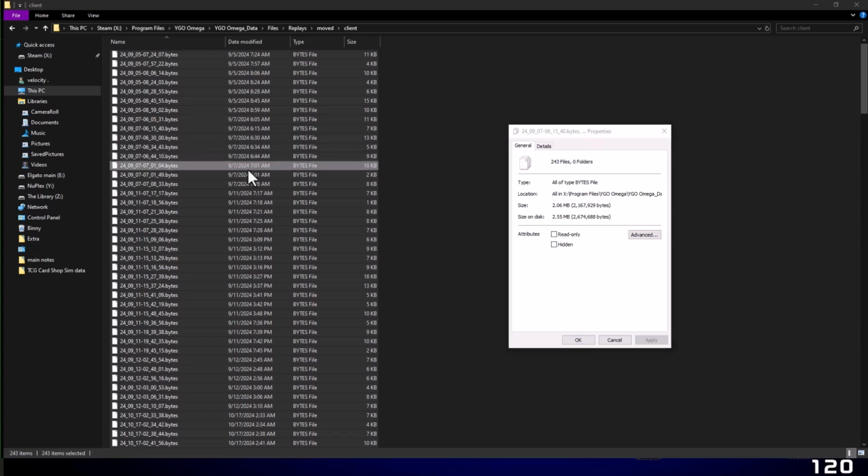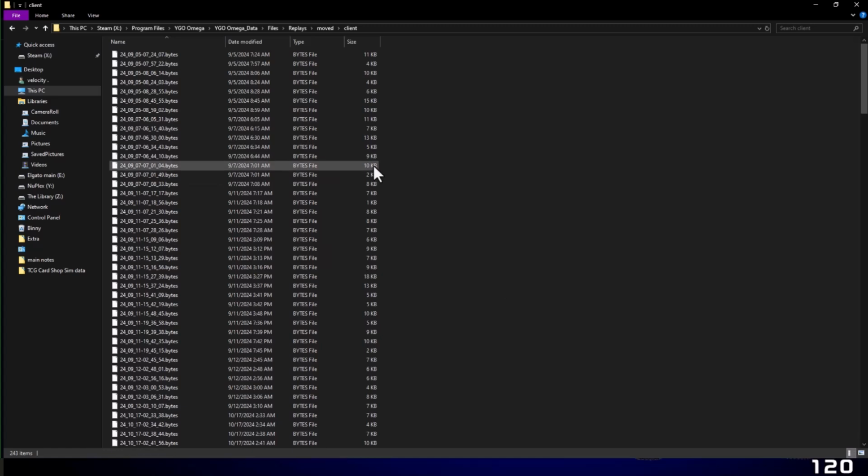I could literally just take them, right click, and compress them all into a RAR file and give them to somebody on a flash drive or just email it over to somebody. But because of how tiny these files are, you could just send literally any of these in any format you want.